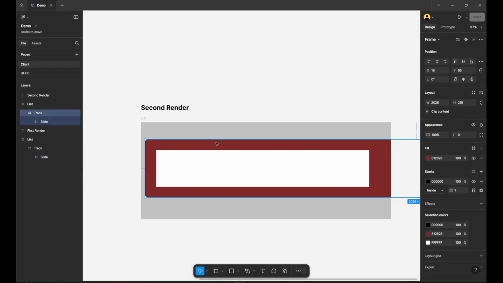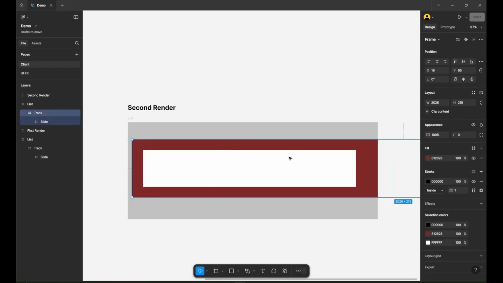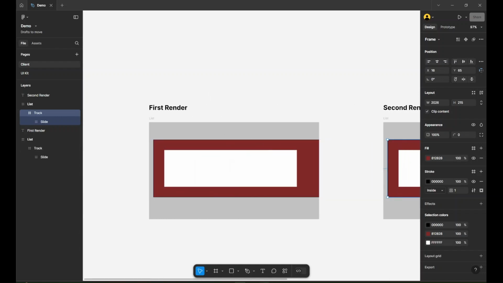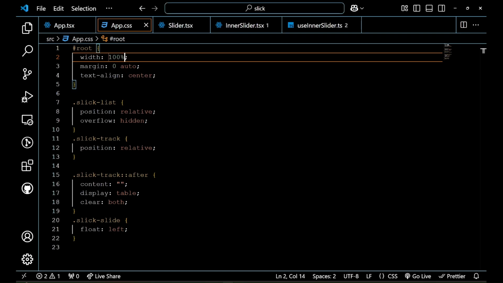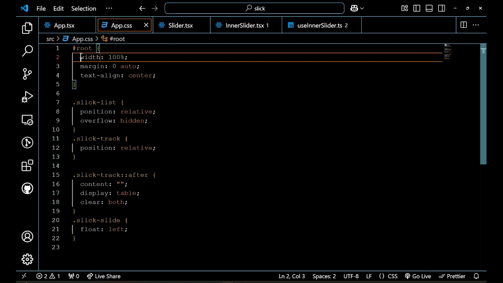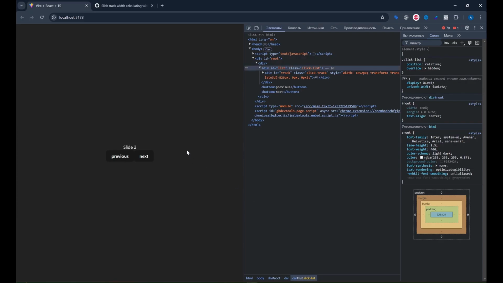Now the track tries to multiply its width even more, and so on. This loop goes on and on. So that's the only limitation of our React Slick slider. Therefore we have to set some width for our parent. Then this problem goes away.